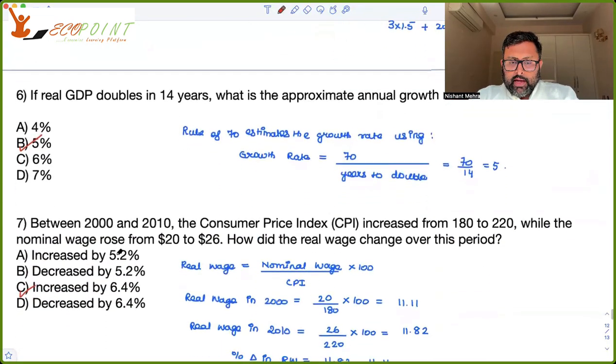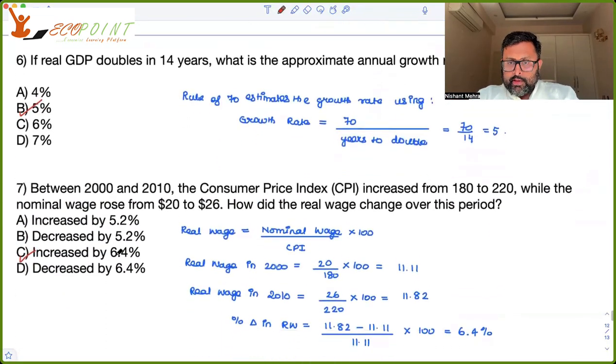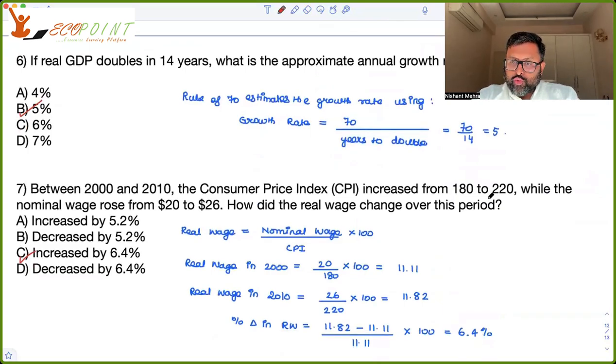Between 2000 and 2010, CPI increased from 180 to 220, while the nominal wage increased from 20 to 26. How did the real wage change over this period? So what is real wage? W by P. You are given the data of nominal wage and the data of consumer price index, so you can use that as a proxy for prices. So real wage is W by P. W is nominal wage, P you are taking as CPI, right?